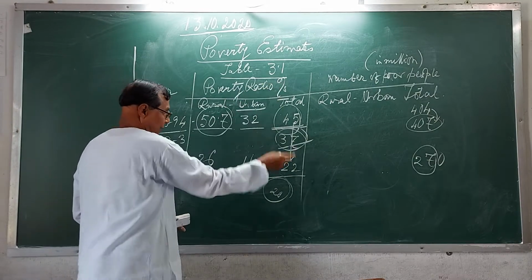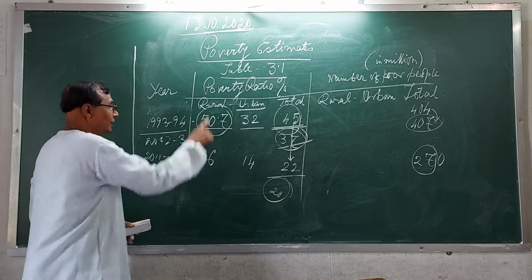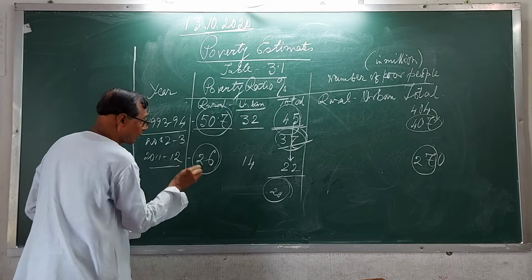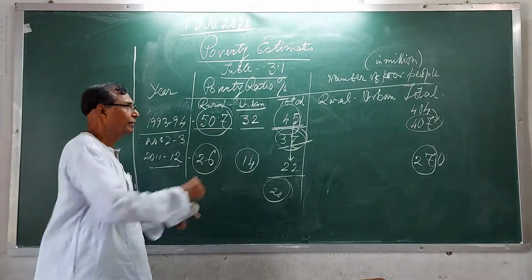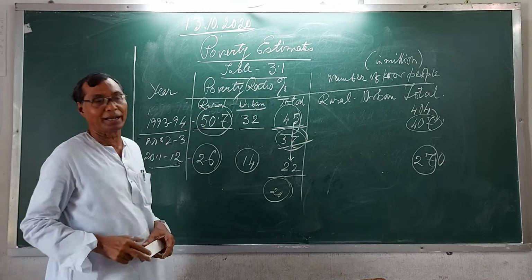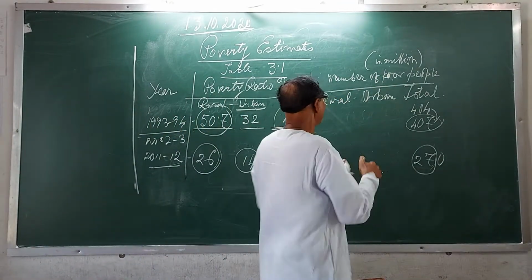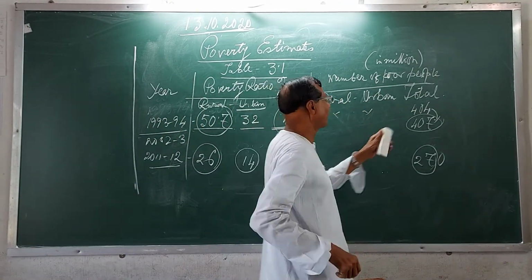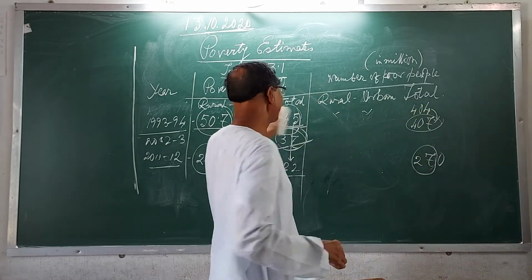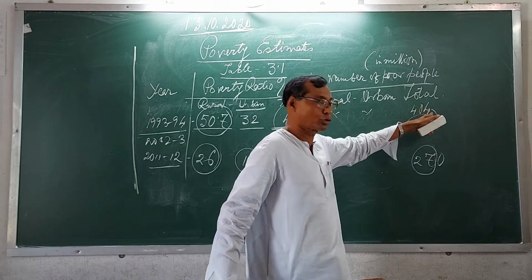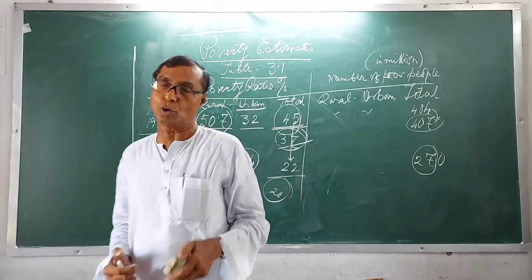Poverty ratio percentage is 22%. In the rural area, it has decreased to 26, and in the urban area, to 14. Only these figures you will have to remember. And the number of poor people, you will have to remember only that it has decreased from 40.4 crores in 93-94, now it is 27 crores.